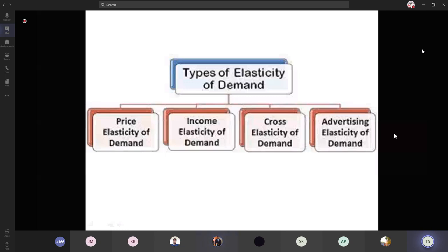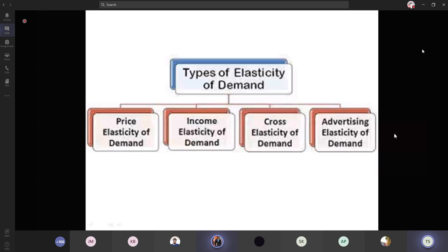And cross elasticity of demand says about the following. The first 2 types, price and income, are about the individual product. That is, price elasticity says the quantity demanded changes due to its own price, and the second one, income elasticity, says the quantity demanded changes due to the income of the consumer. So it also refers to a single product.